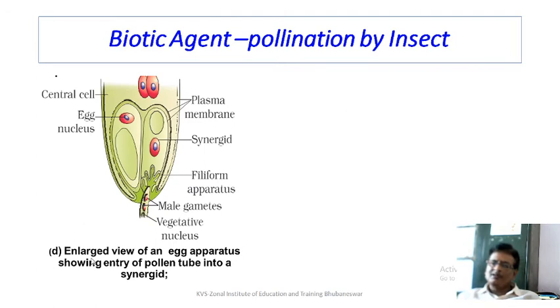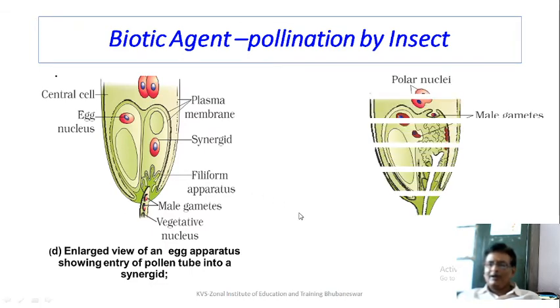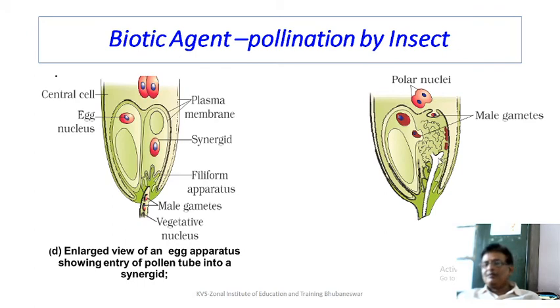This diagram is an enlarged view of an egg apparatus showing entry of the pollen tube into the synergid. You can see this lower part is the synergid and these are the filiform apparatus of the synergids. So it is helping in entry of the pollen tube, and later on what happens? The pollen tube ruptures, releasing the male gametes.